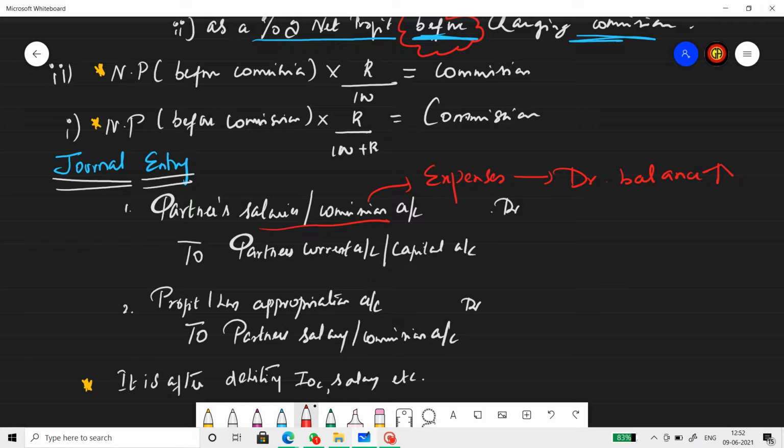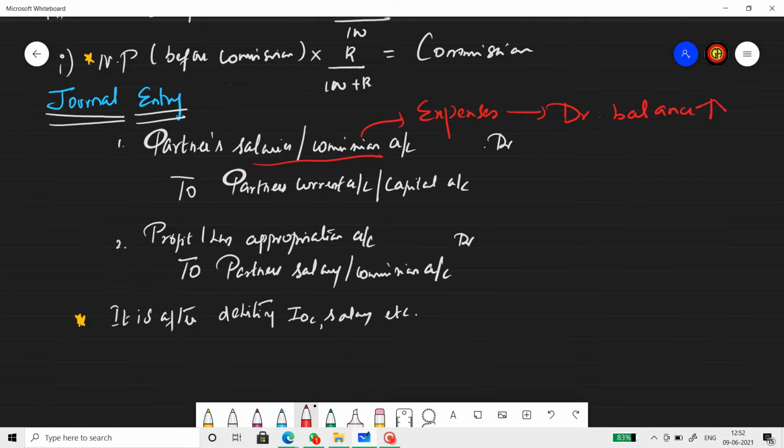But in case there is salary, IOC (interest on capital), IOD (interest on drawings), all in the question, then the net profit that we consider for calculating commission should be after debiting IOC, salary, IOD, etc.